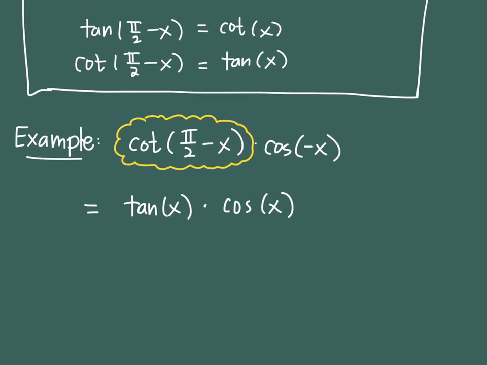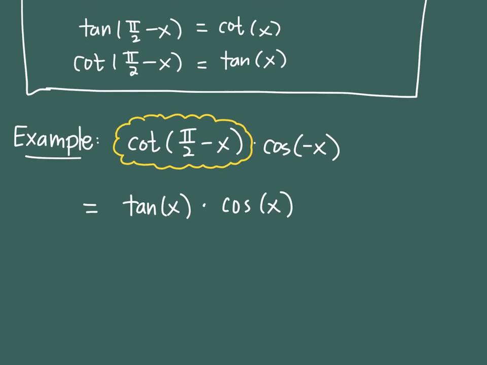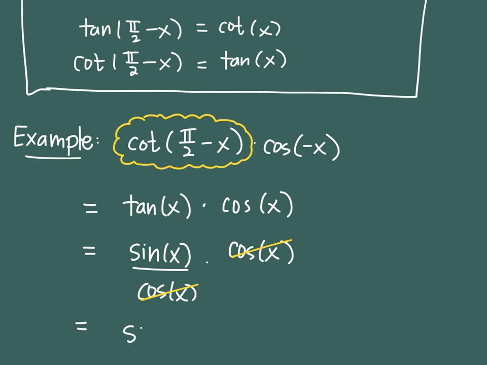But I can't reduce yet, so it means there still must be more replacing to do. So you tell me, what replacing can I do now? Tangent. What can tangent get replaced with? All right, so sine over cosine, and still multiplied by cosine. And I know I did the right thing because now I can reduce. And so cosine will reduce, and I'm left with sine of x all by itself. And that's the most simple version of that question.